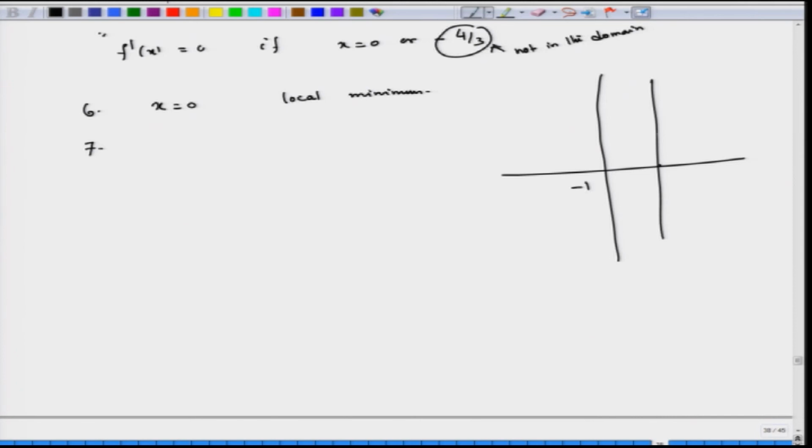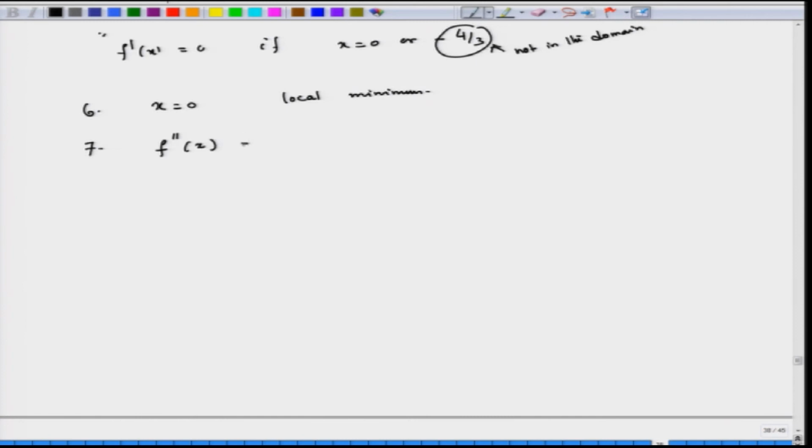Now, on this side it is decreasing, on this side it is increasing, but we do not know which way the curve is going to bend; we do not have any idea unless and until we study the concavity. So, let us do that. Of course, we need to calculate f double prime of x.